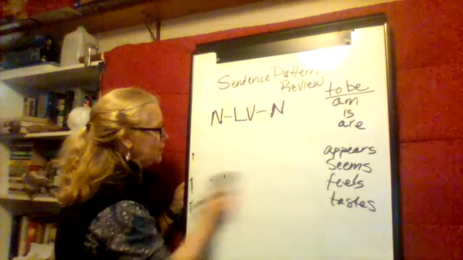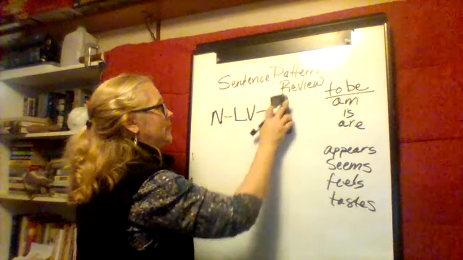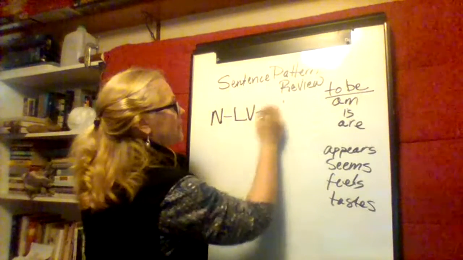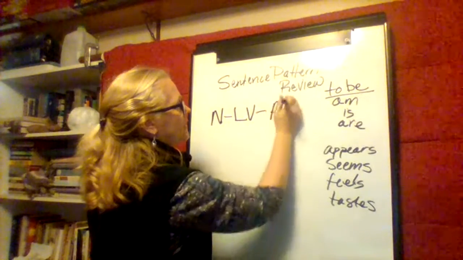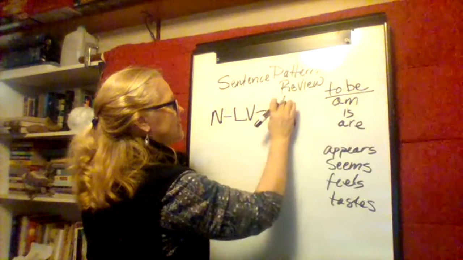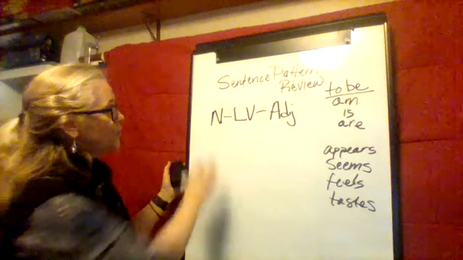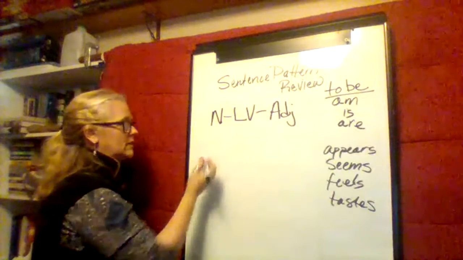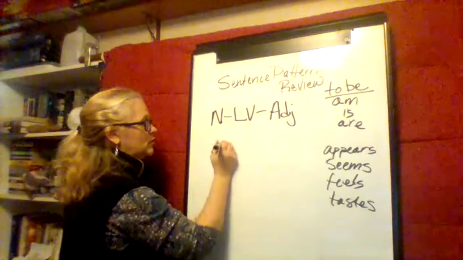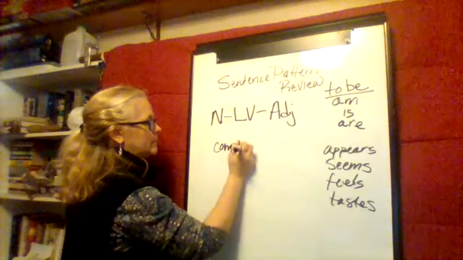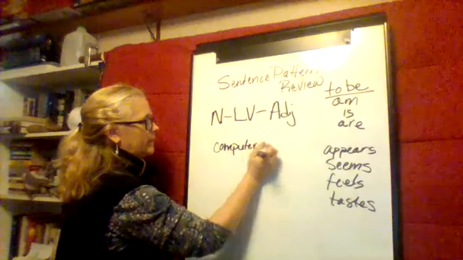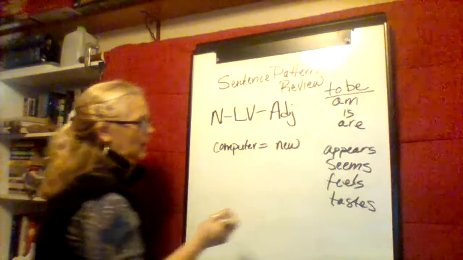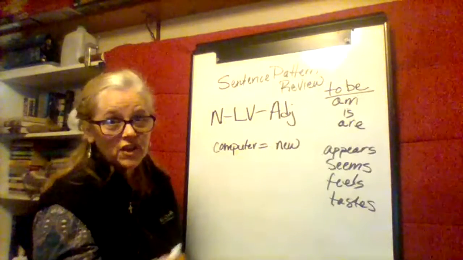Now let's look at, instead of noun linking verb noun, let's look at noun linking verb adjective. And these are all things that we've talked about in class, and this is for the sake of review. So if we've got a noun linking verb adjective, I could put my computer is new. I just finished a cup of coffee.